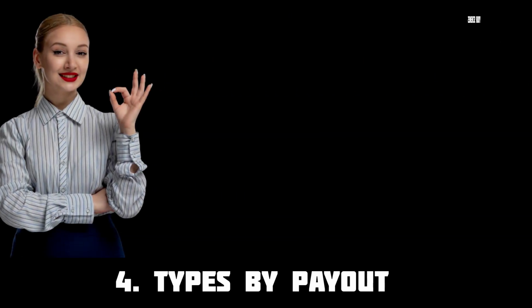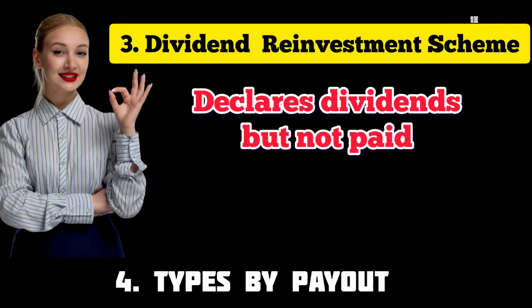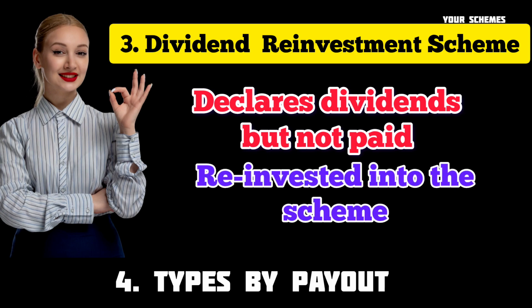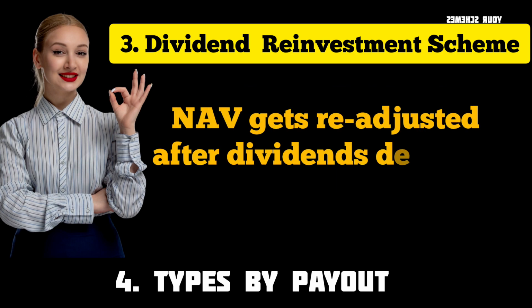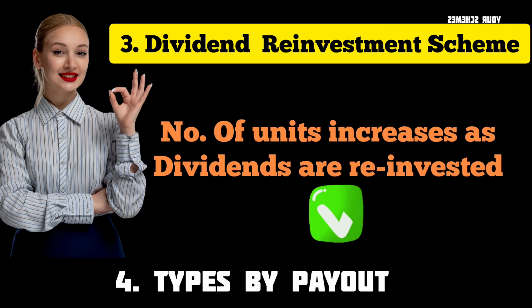Next is dividend reinvestment scheme. This scheme declares dividends, but they are not paid to the investors. Instead, they are reinvested into the scheme. This way, you stay invested in the scheme. NAV gets readjusted after the dividends are declared and reinvested. The number of units will increase as the dividends are reinvested.